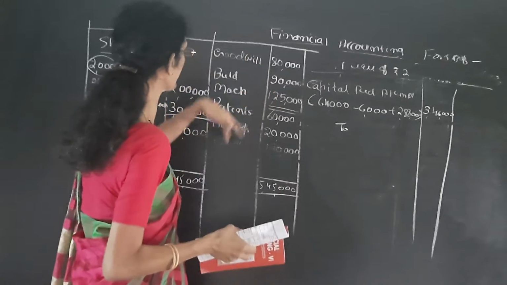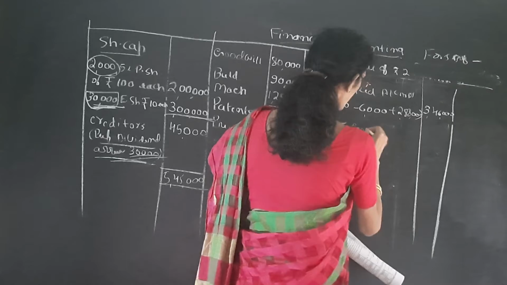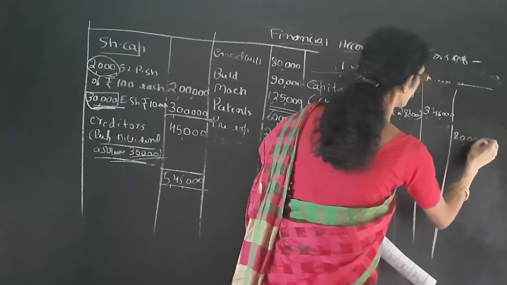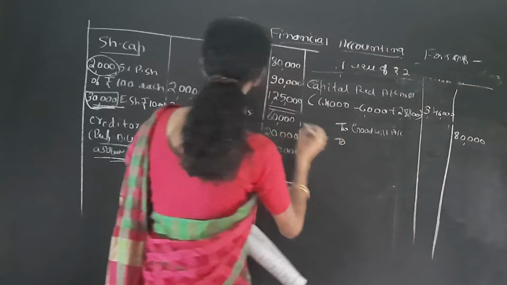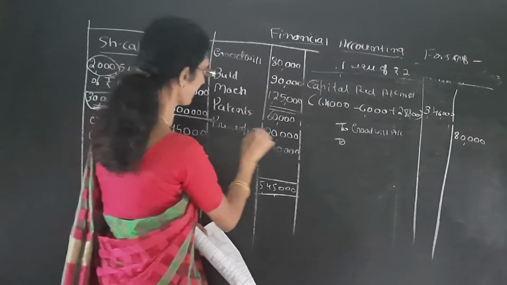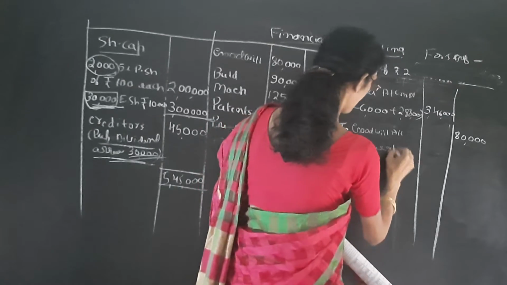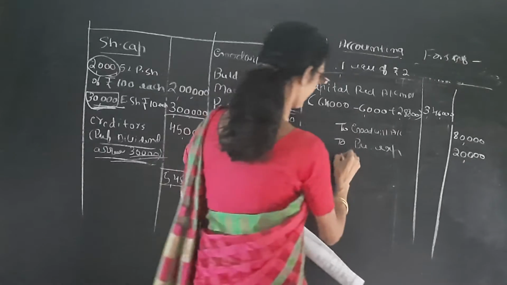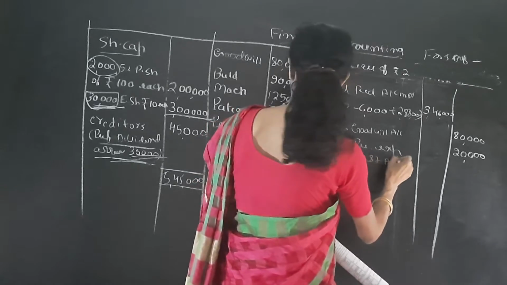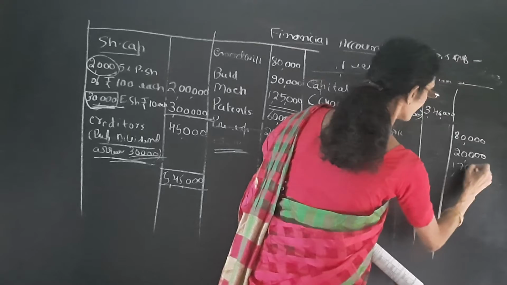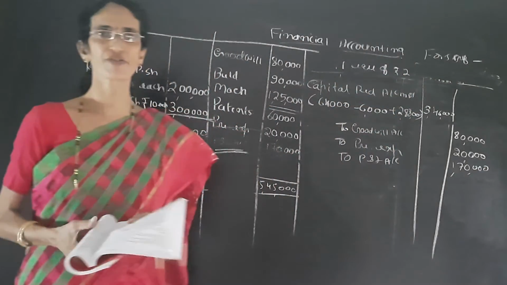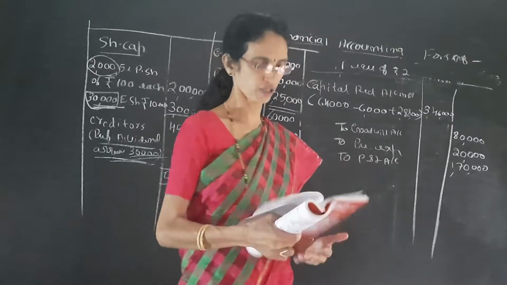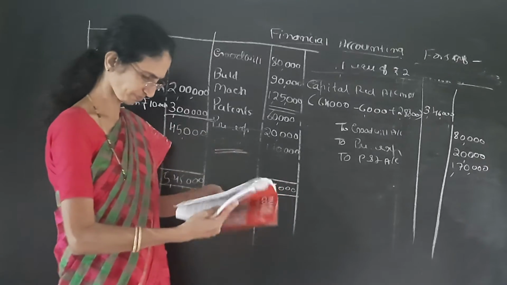Out of that, first we have to write off the fictitious assets. So goodwill account, it is 80,000. Next fictitious asset is preliminary expenses, 20,000. Next we have to deduct the profit and loss account, 1,70,000. So first we write off the fictitious assets: goodwill, preliminary expenses and profit and loss account. Then it is given in the problem